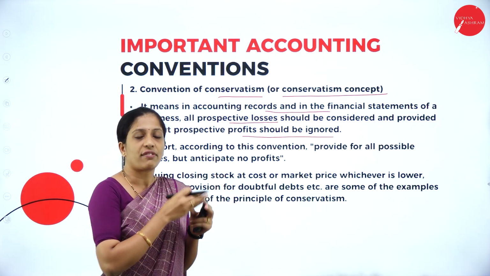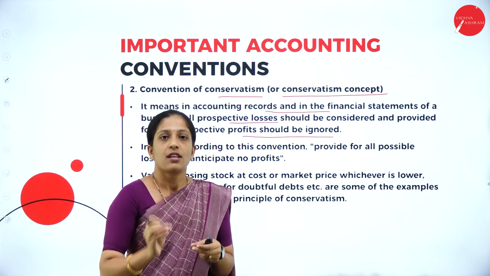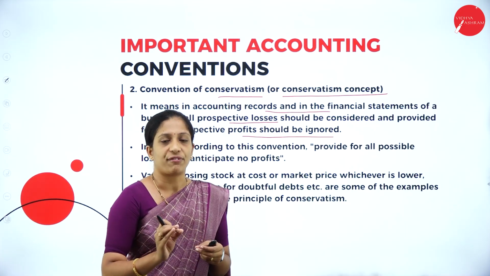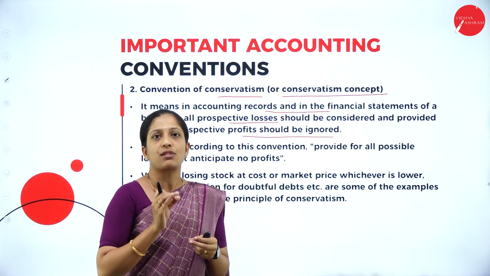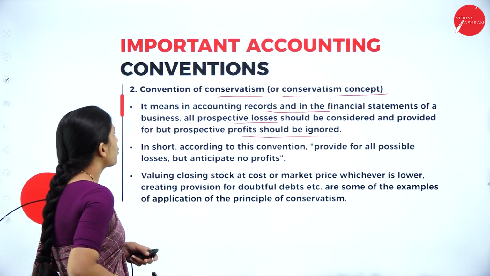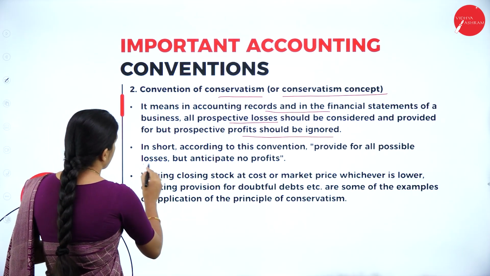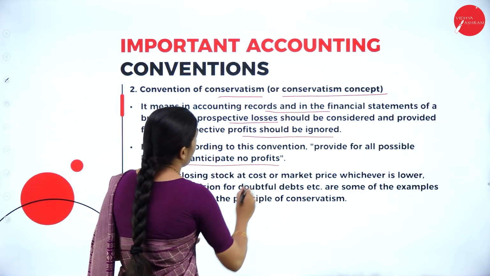So this convention of conservatism tells us always be prepared for the worst. Don't always anticipate the profit. Don't always think that the business will be in profit. Be prepared for loss also. In short, according to this convention, provide for all possible losses but anticipate no profit.